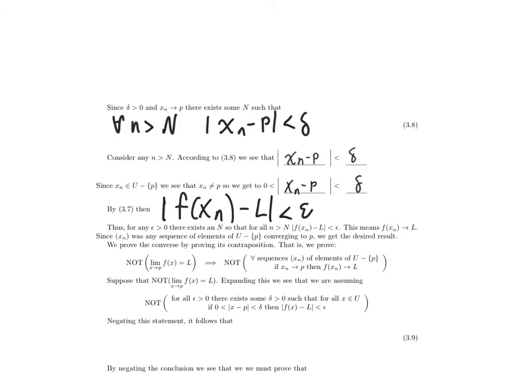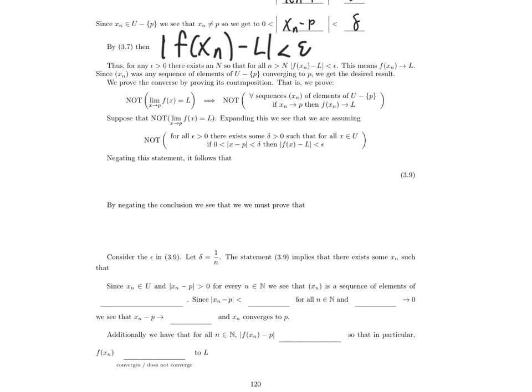Well, let's start by expanding out the assumption. So I'm assuming not limit as x approaches p of f of x is equal to L. Expanding this out using the definition of the limit, we are assuming not the definition of the limit. Not for all epsilon bigger than 0, there exists a delta bigger than 0 such that for all x in U, if 0 is less than the absolute value of x minus p, then absolute value of f of x minus L is less than epsilon. Let's expand out that negation.